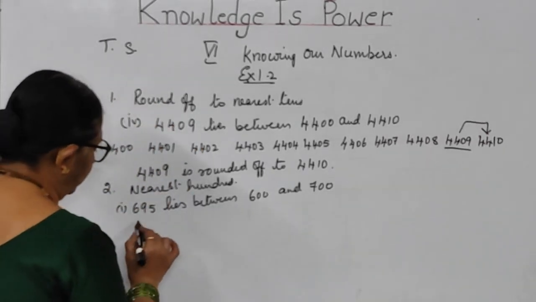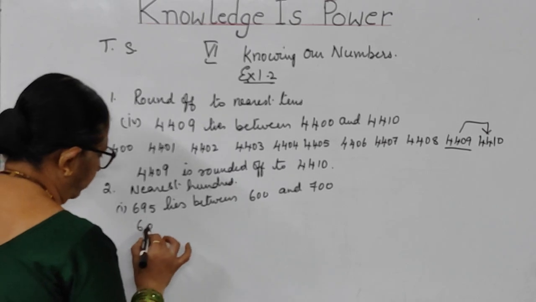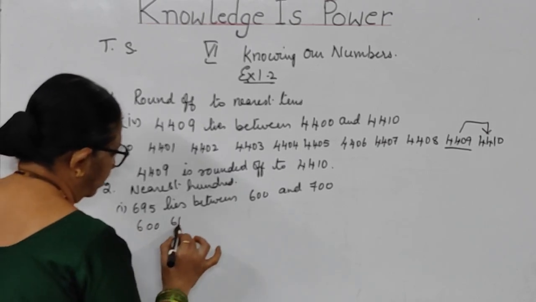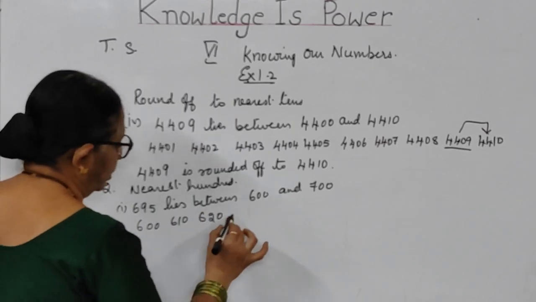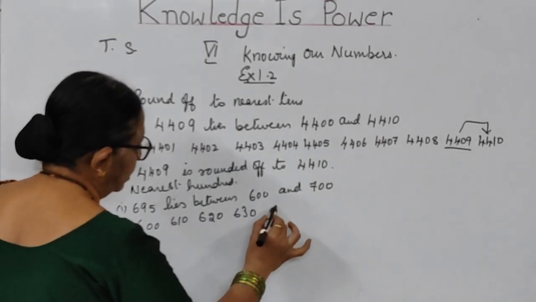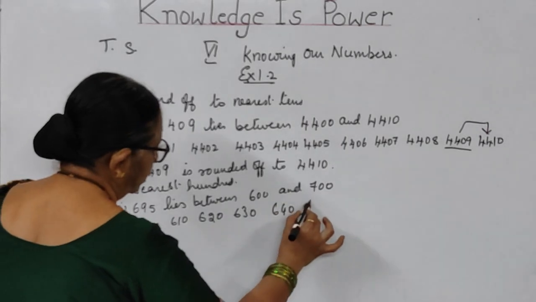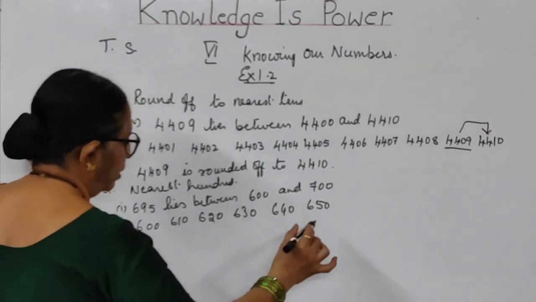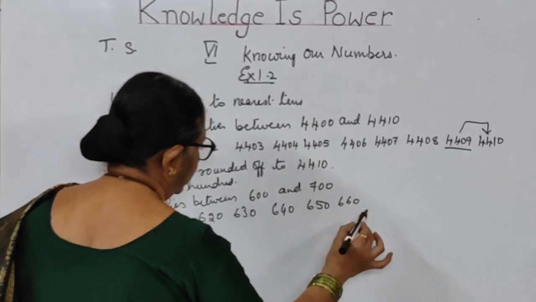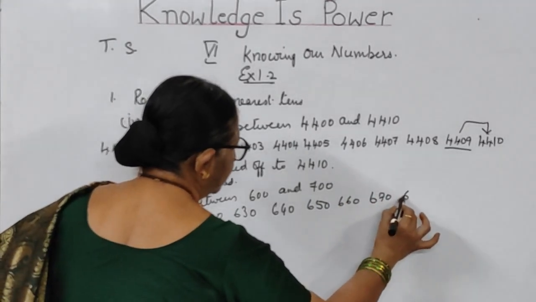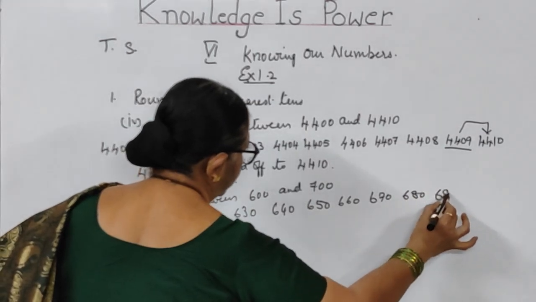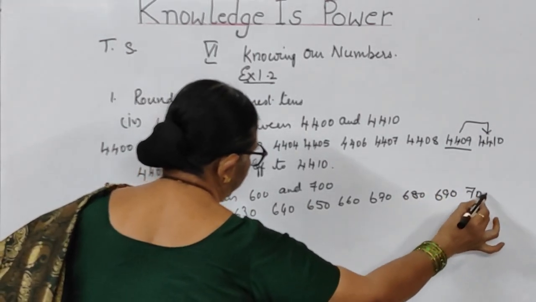So what are the values that we are going to do? We are getting 600. Next one will be 610, next 620, next 630, then 640, 650, 660, we have to go up to 90. So 670, 680, 690, then 700.